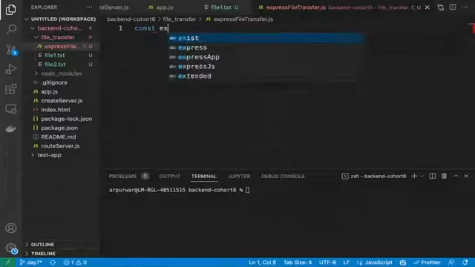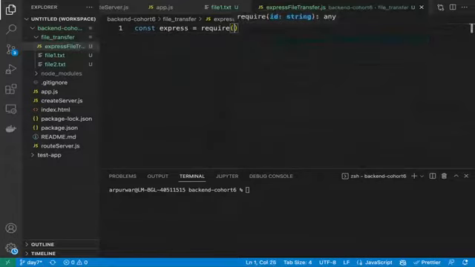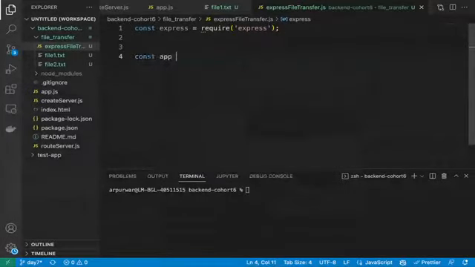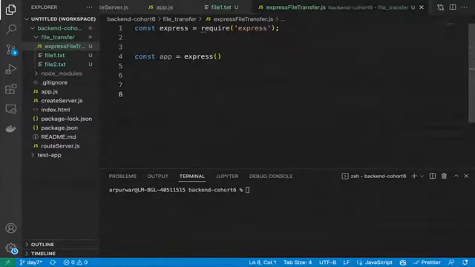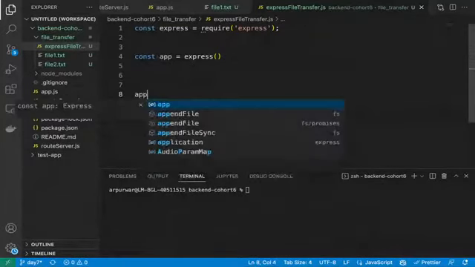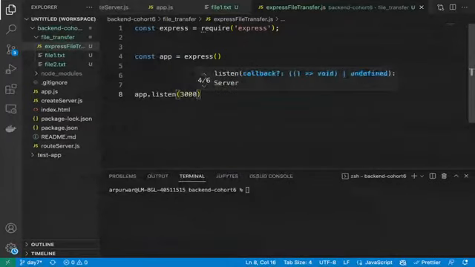We need to write, right? Const express. You guys now do the practice of this. Require express. Correct. That's the first thing. Then the next thing, what? Const app is equal to express. Now that's all we need to do. And then next would be where we have to listen. App.listen. Today I will use just some random other port. Like I'm using 3000 right now.